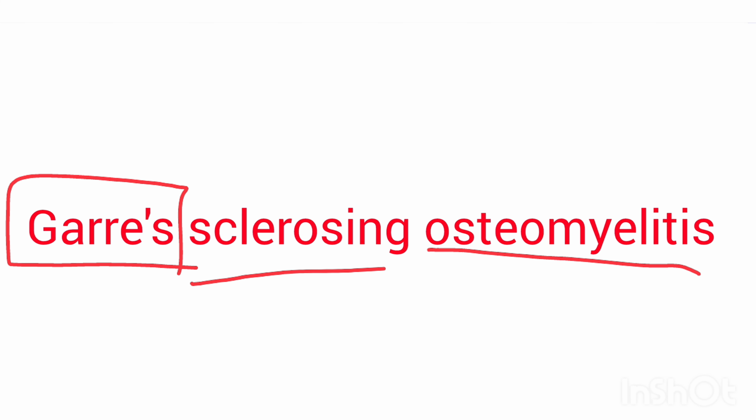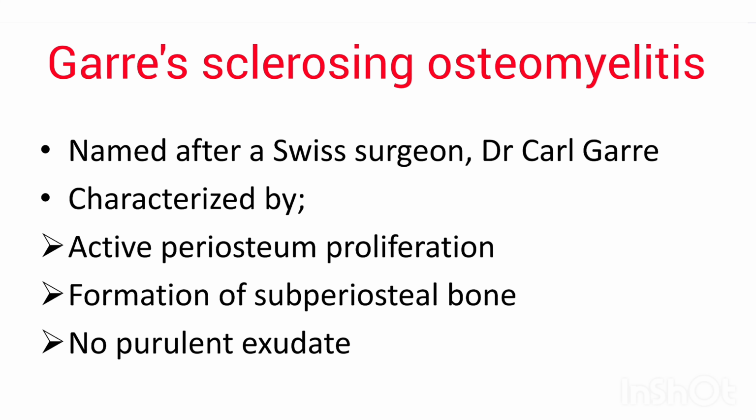Here osteo is derived from the word osteon, which means bone. Myelo refers to marrow and itis refers to inflammation. So it is nothing but a bone marrow inflammation. So in this Garre's osteomyelitis, we are going to see hardening of the bone as well as inflammation of the bone. It is named after a Swiss surgeon, Dr. Carl Garre, and it is characterized by active periosteum proliferation.